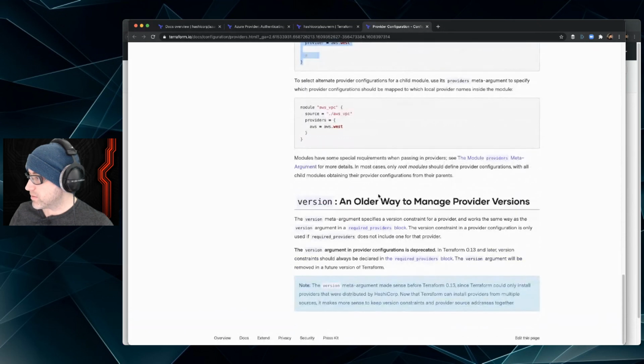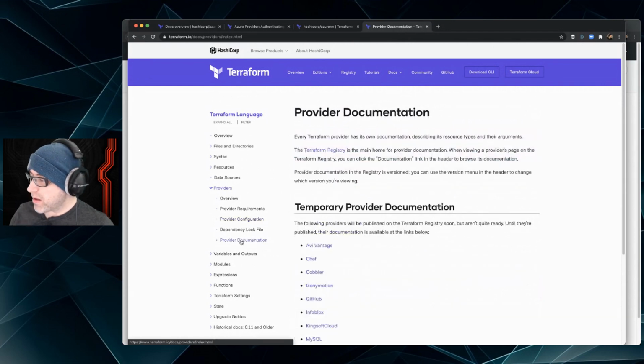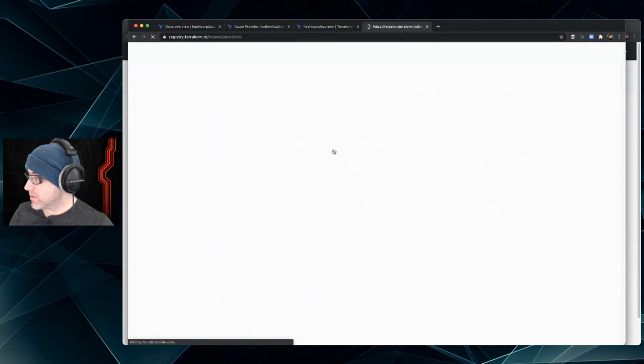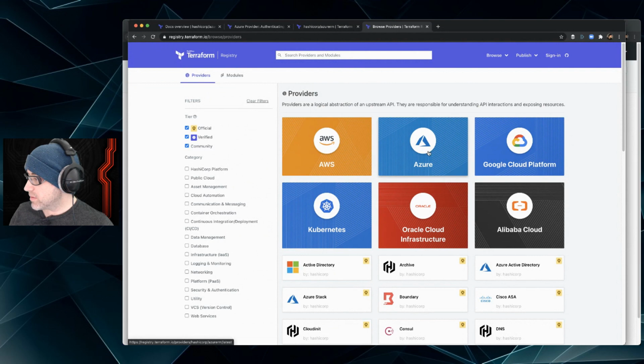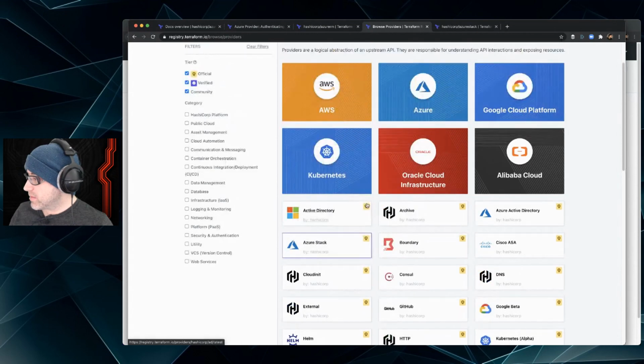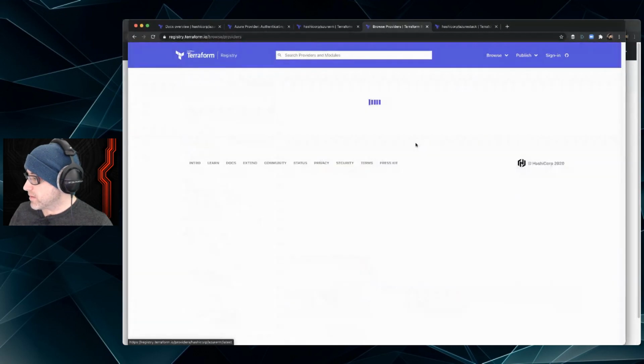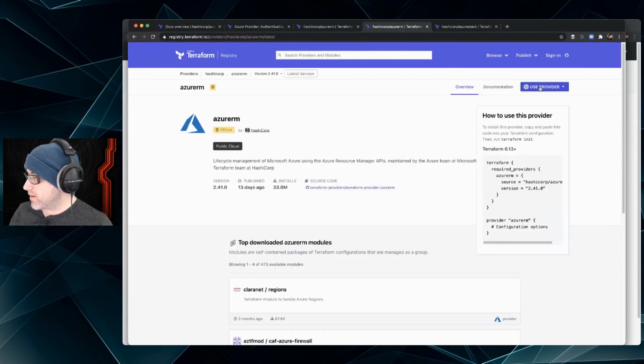Resource this, selecting alternate providers version, an older way to manage provider versions. Okay, so what about, oh, there's one for Active Directory now, and then, okay, that's interesting. And then the Azure. So this is the Azure one, it says use provider, and this is the example.